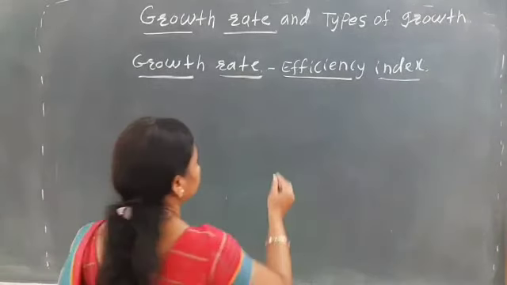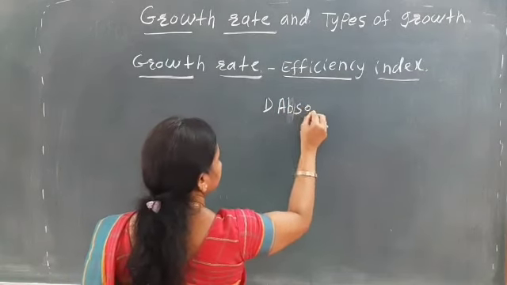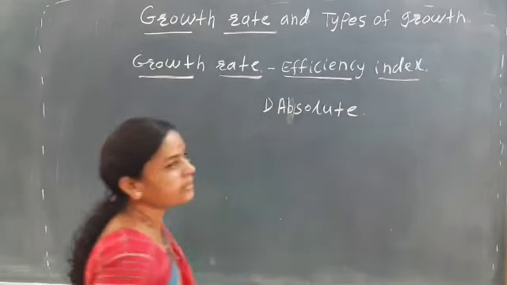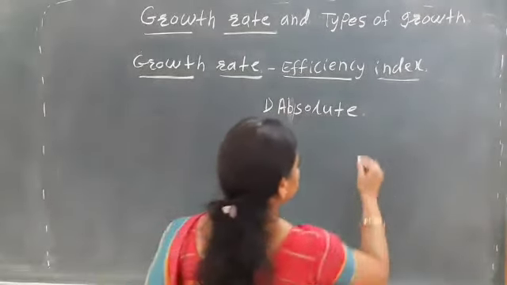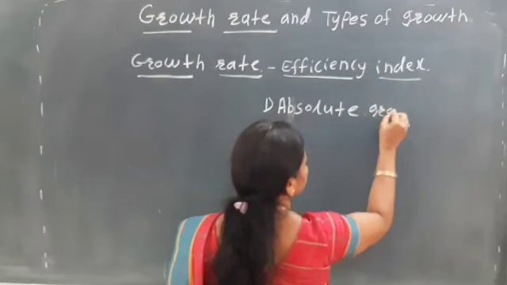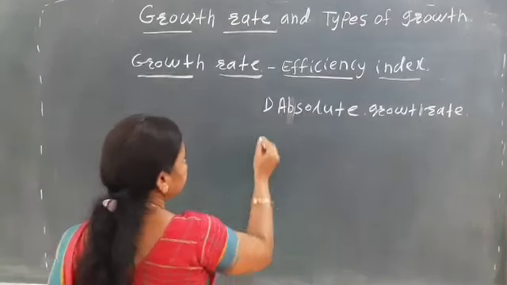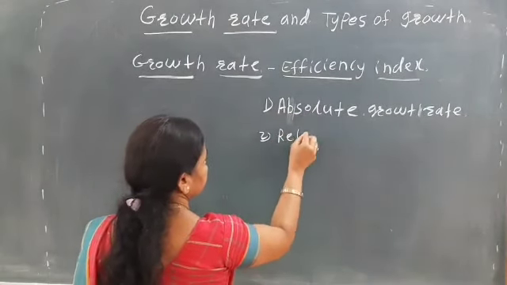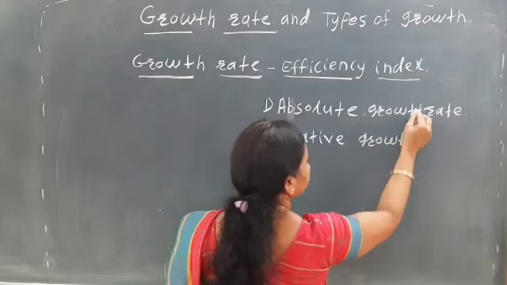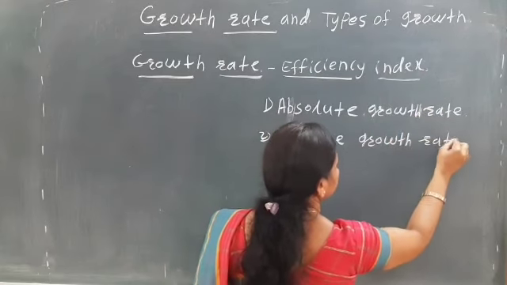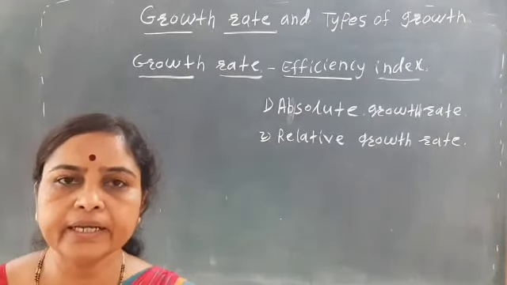One is the absolute growth rate, and another is the relative growth rate.